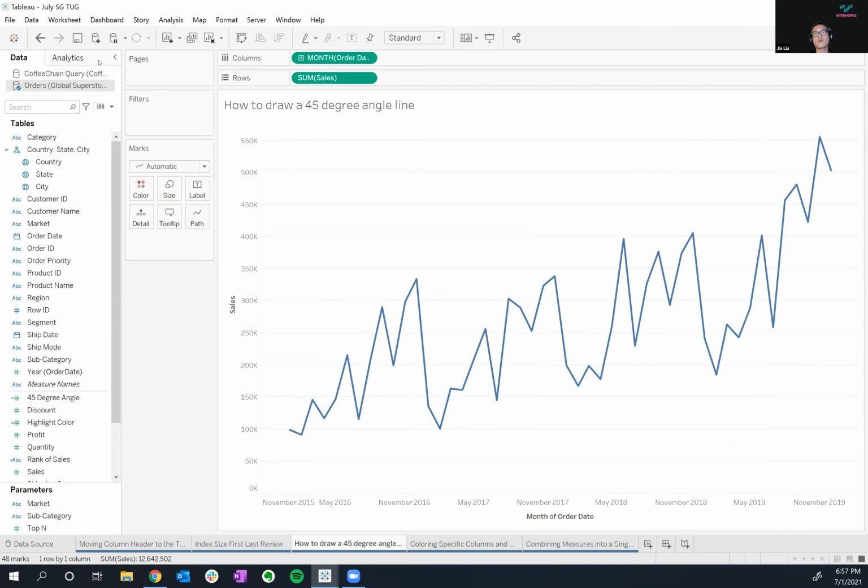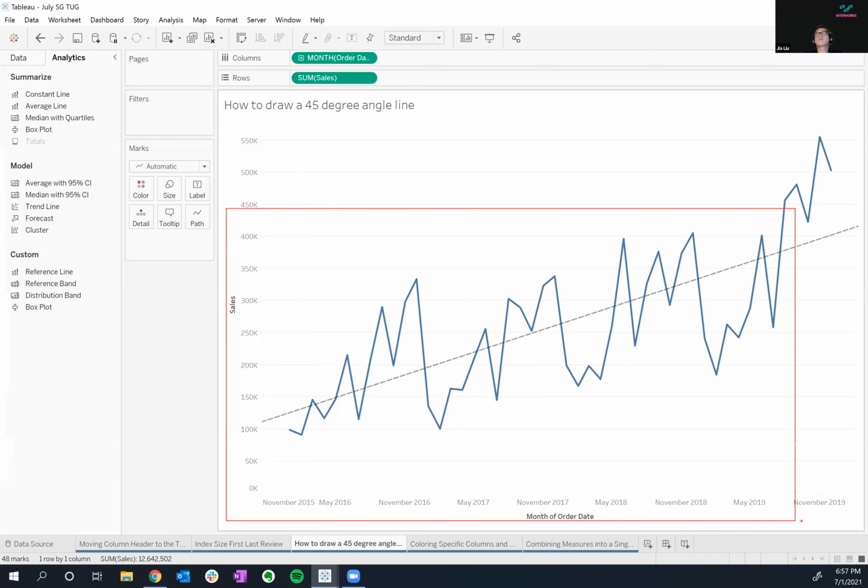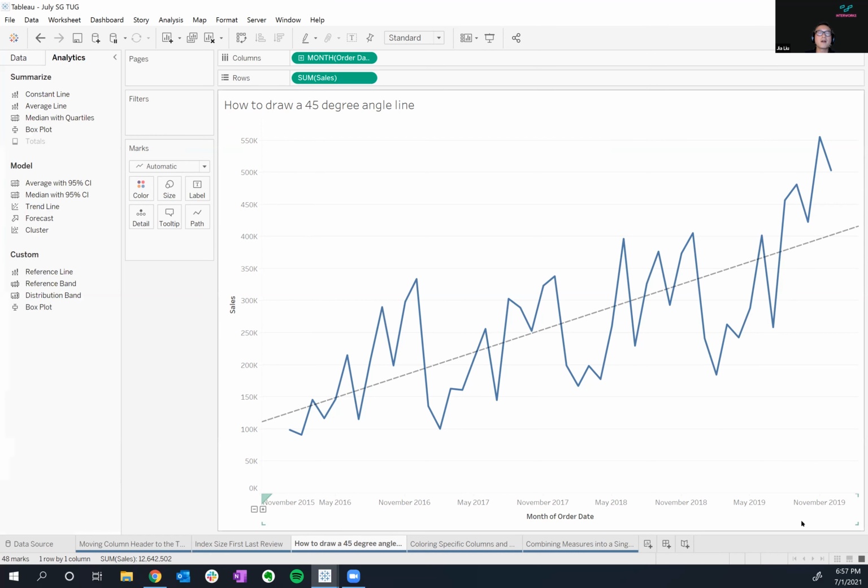I have sales. If I were to normally just draw a trend line, I would bring the trend line up. It'd be a linear, and it would draw a trend line based on the figures here. It wouldn't be at a 45-degree angle. I'm not sure why, but we've gotten lots of requests to say, look, can I just draw a line going this way, just because our management wants to see what that upward momentum looks like. So how do I do that?